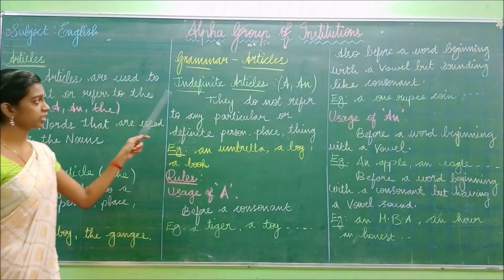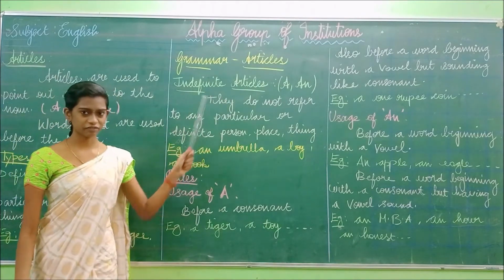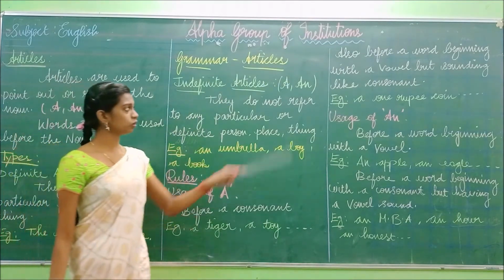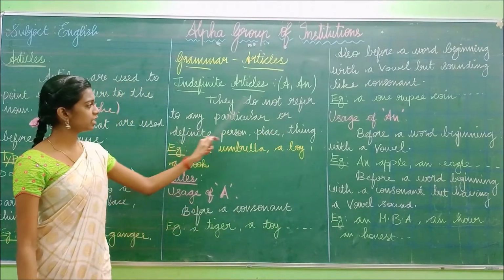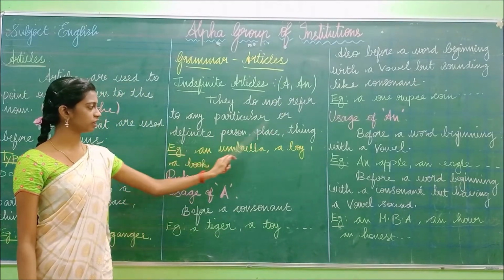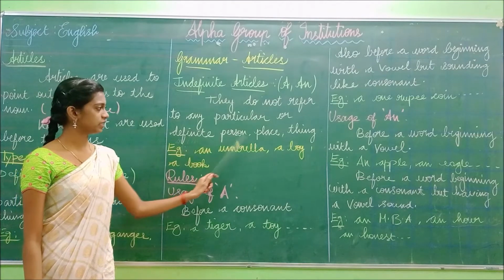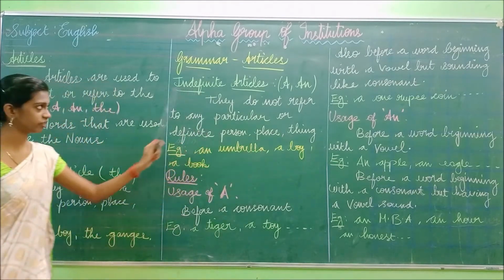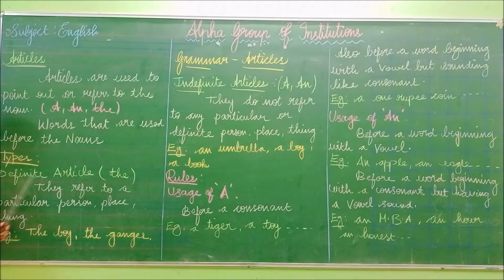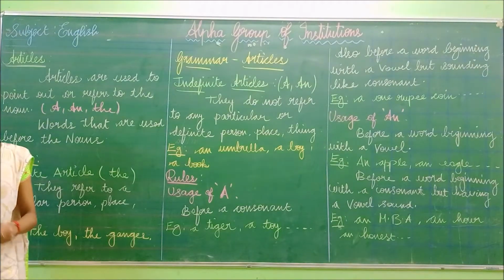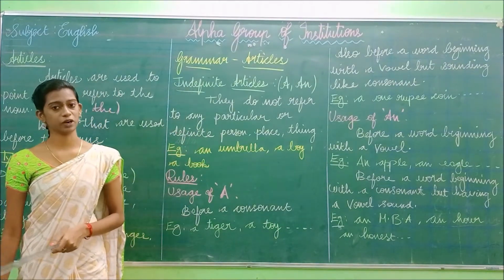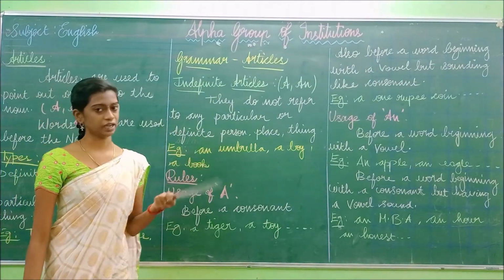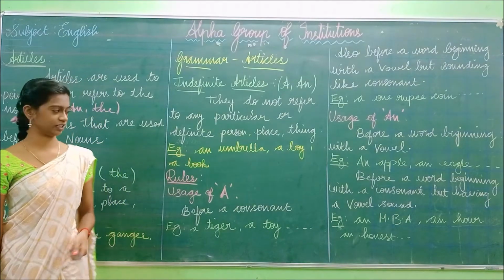Shall we move on to the indefinite article? So the indefinite articles are a and an. They do not refer to any particular or definite person, place, thing. So the indefinite article is the opposite of the definite article. In the definite article we refer to particular things. In indefinite articles we don't refer to a particular person, place or thing. So that is known as indefinite articles.